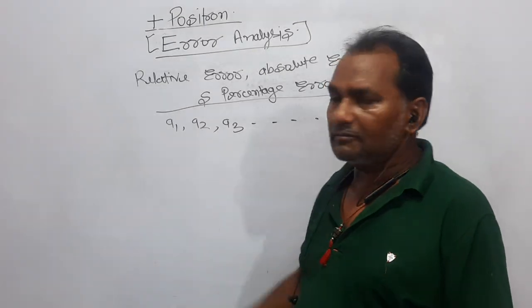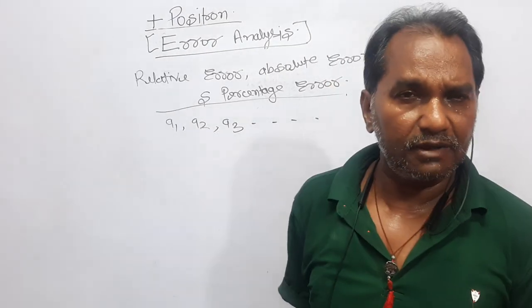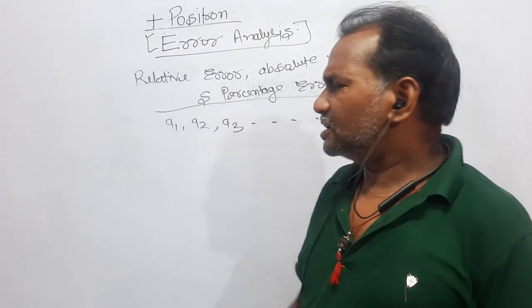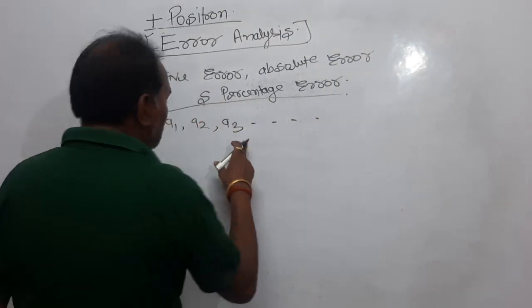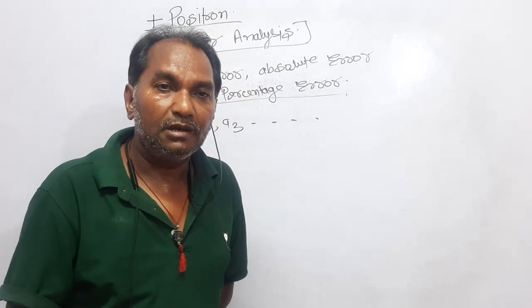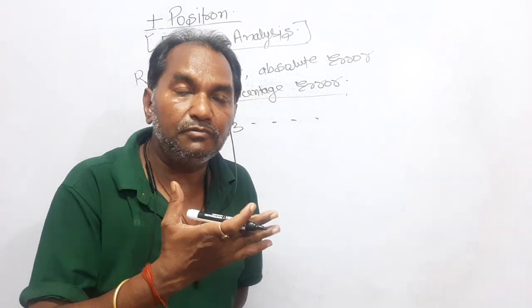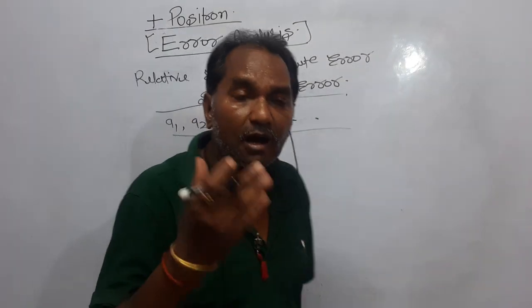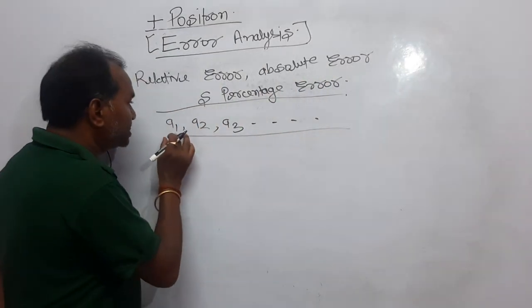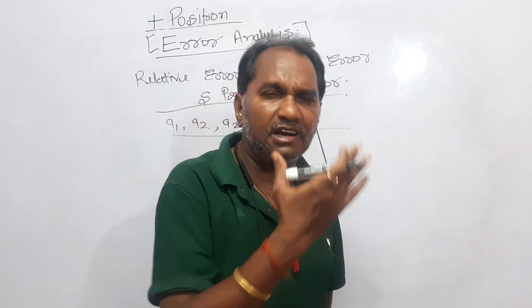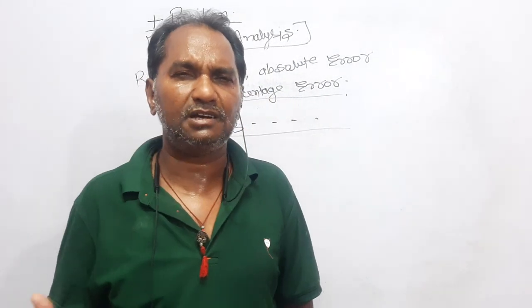First one has got the value A1, second one has got the value A2, third one has got the value A3. Now, the question is who is right, who is wrong, and how much right and how much wrong. How will you know? You must know the true value of that experiment. Here, the true value you do not know. Then how will you compare how close these values are to the true value? So the first challenge is to get the true value of the experiment.